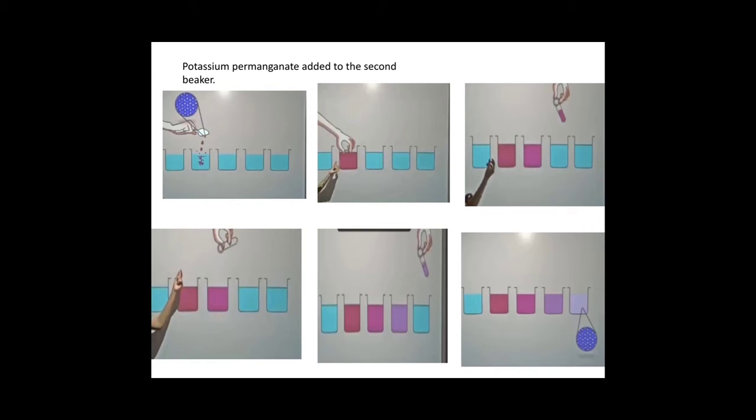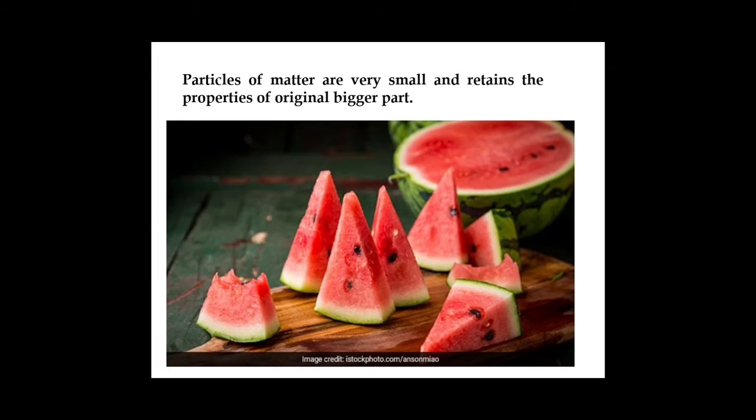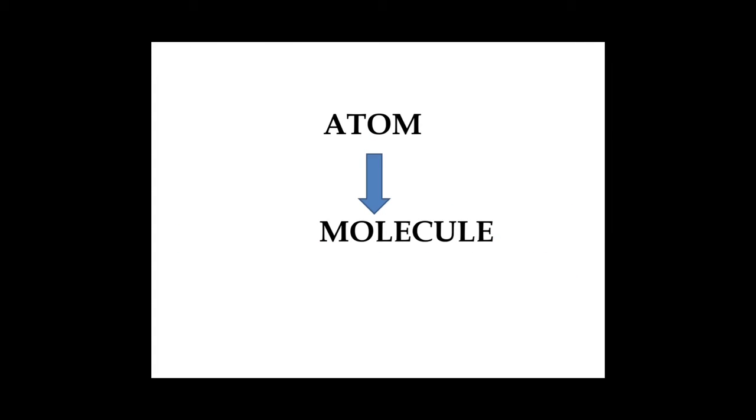If you compare the color of the second, third, fourth and fifth beakers, the color fades from pink to purple. But when you check the properties of the fifth beaker against the second beaker, you will find similar properties. Why? Particles of matter are very small and retain the properties of the original bigger part.